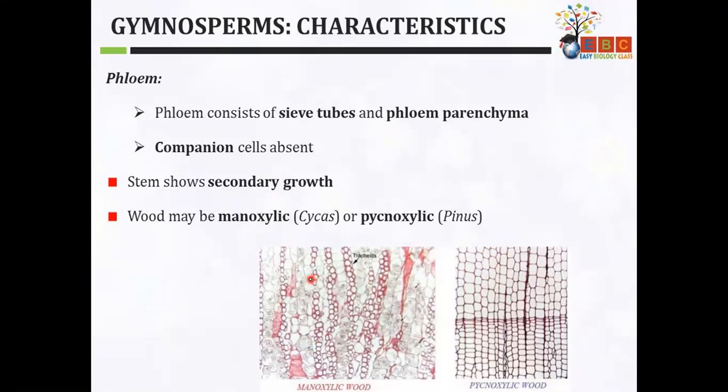When we are studying a chapter, beta, we will come across various terminologies that are very new, and it is very difficult for me to describe everything whole and soul in this lecture. Secondary growth altogether will require 1 or 2 lectures to make you understand. So I am just giving you a brief idea that it is conducted by cambium. Cambium is a tissue. If it is present in a vascular bundle, we call the vascular bundle open type. If it is not present, it is a closed type of vascular bundle.